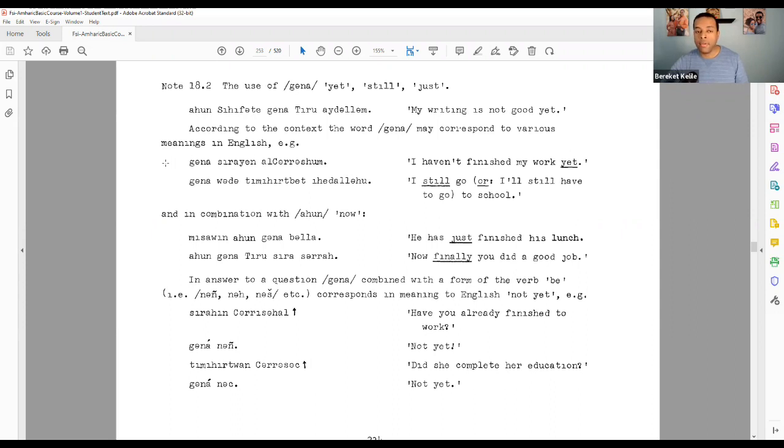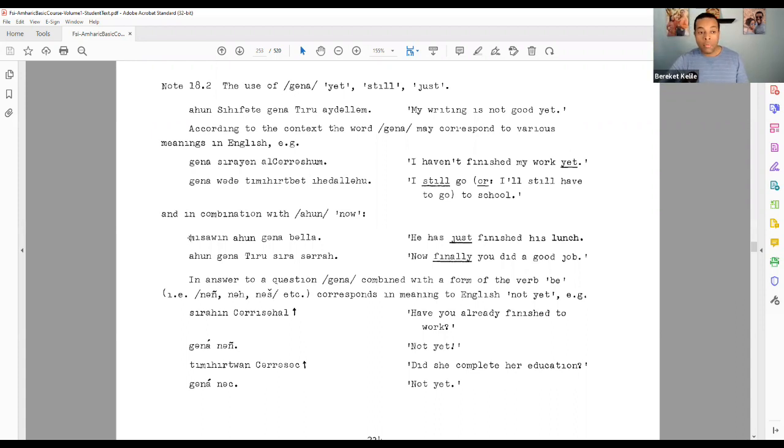It can have the meaning of still, such as in that second sentence, gana wara timirta bet ehedalo. I still have to go to school. It can be used in combination with the word ahun, which means now, such as down below here, misawan ahun gana bala. He has just finished his lunch, or ahun gana turusa sara sara. Now, finally, you did a good job.